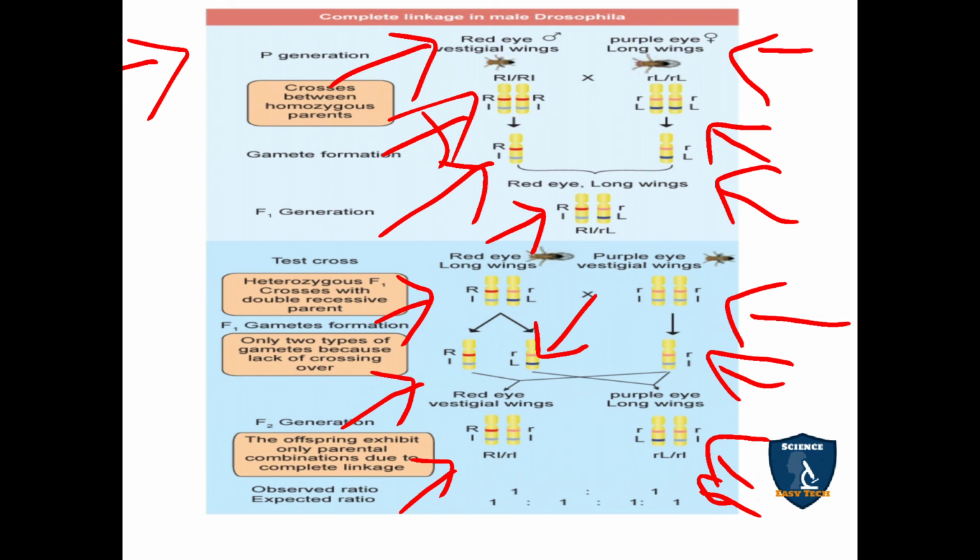So 4 ones you have to come, that is the expected ratio, but the observed ratio is 1:1 because only the parental forms appear. That is here at the top, you have taken red flower, vestigial wings. In the last, in F2 also, you are getting red flower vestigial wings, and on this side purple flower long wings appeared. So like that only you are getting. The parental forms only appeared. No recombinant forms appeared in the complete linkage.